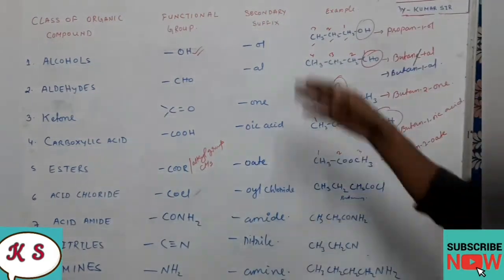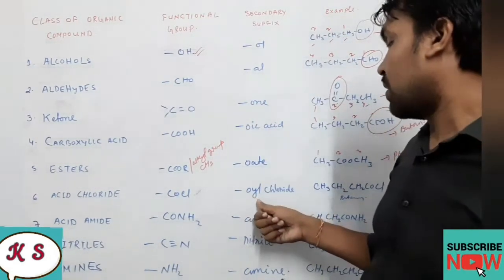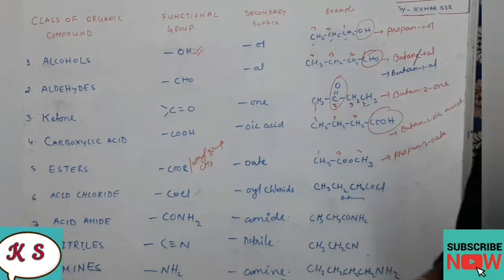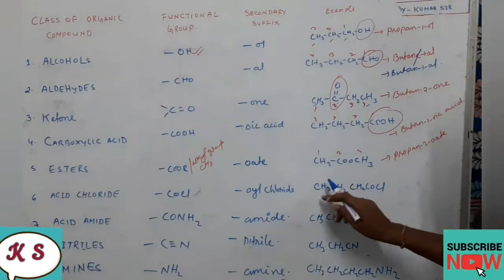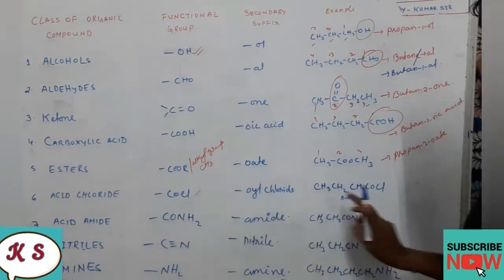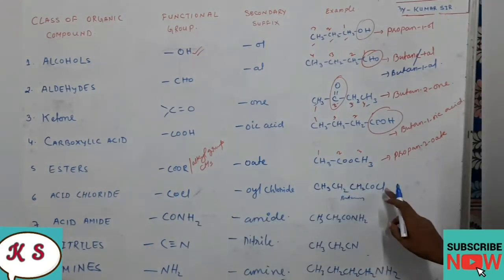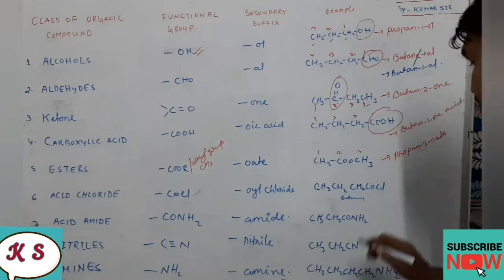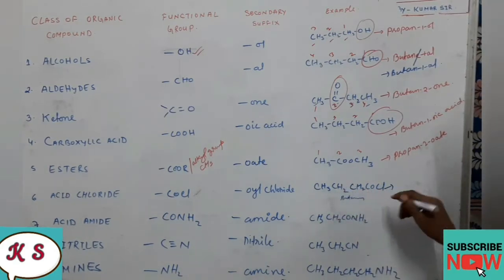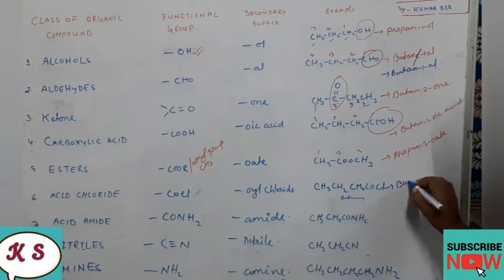Okay, and what will be the secondary suffix we will be using? Oyl chloride, oyl chloride at the end of this name. So one example, CH3, CH2, CH2, COCl. COCl is present here, so that means it is acid chloride. Okay. So what will be the name of this? 1, 2, 3, 4, 4 carbon. So we'll write here butane.